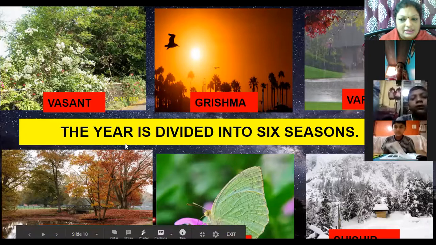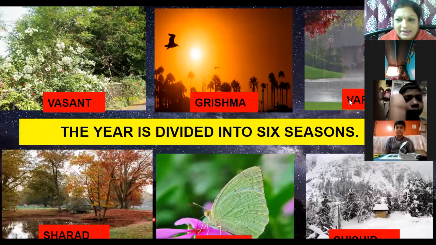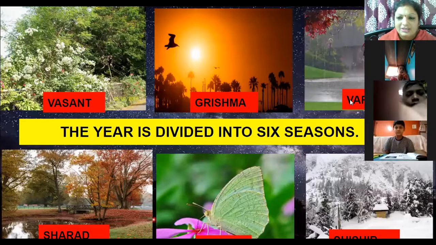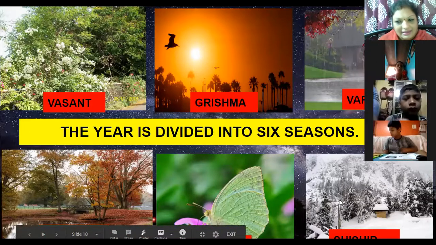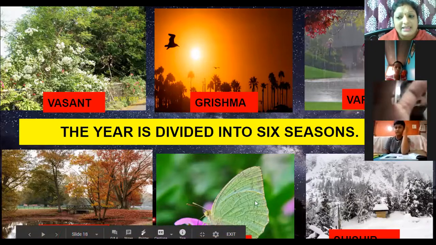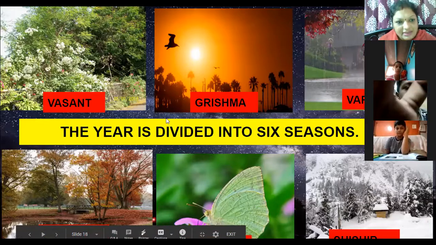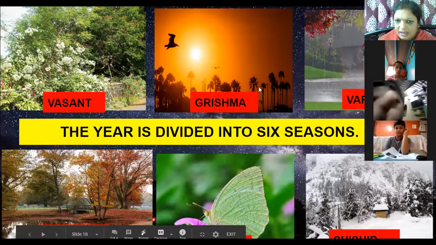The 6 seasons are Vasant, Grishma, Varsha, which means rainy season, which is going on now. June and July, these 2 months are of rainy season. Then Sharad, Hemant, and Shishir. Okay, so these are the six seasons, and in these 6 seasons, one season is of 2 months.